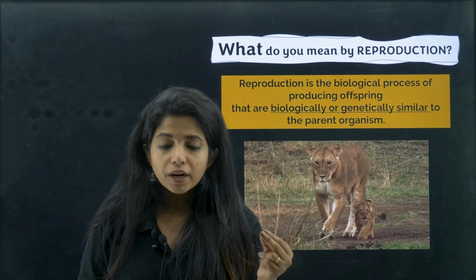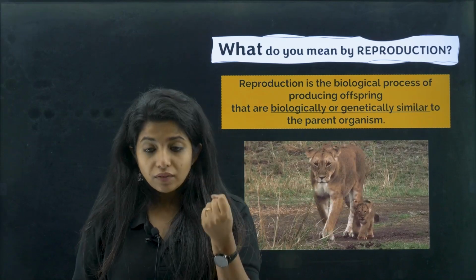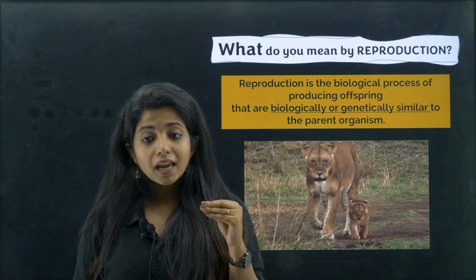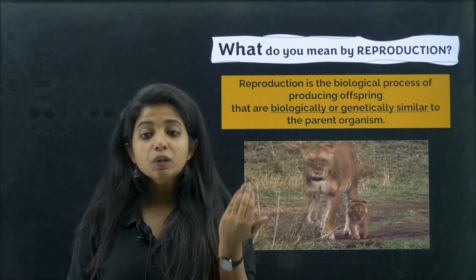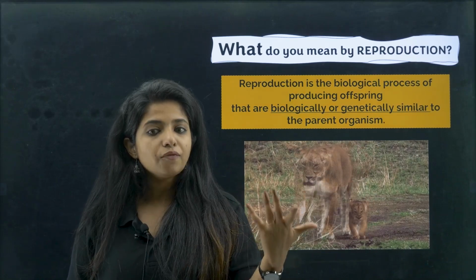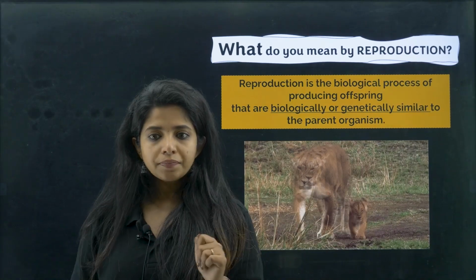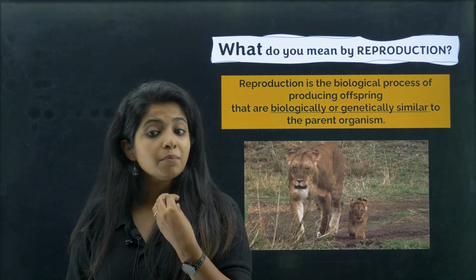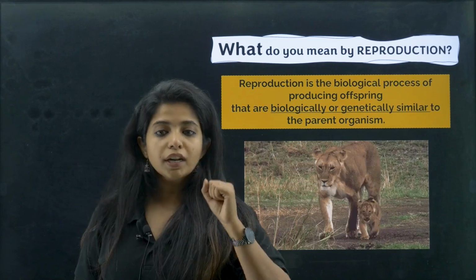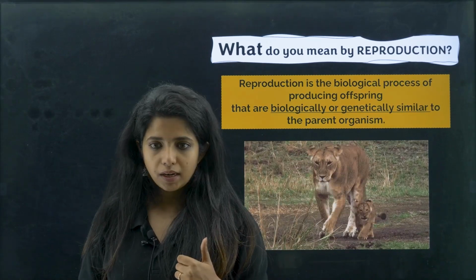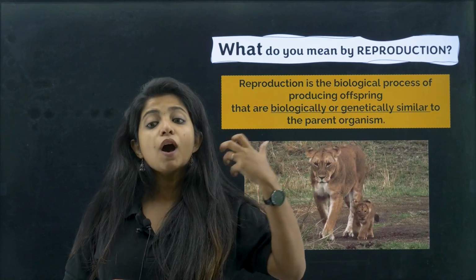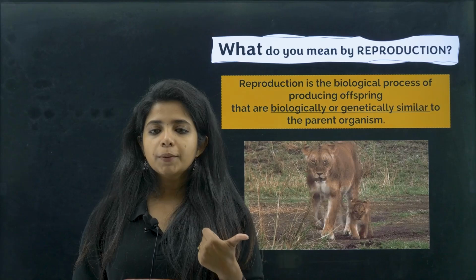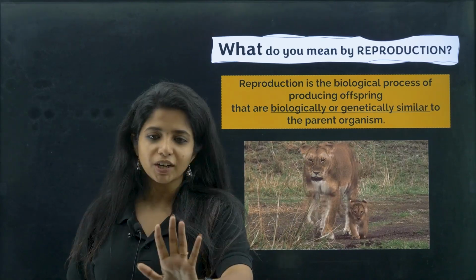Now, second thing, reproduction gives rise to variations. Whenever reproduction is happening, I am not saying asexual or sexual, any reproduction, it can give rise to variations amongst us. And these variations let us survive during unfavorable conditions. For example, I have a variation which you do not have. Some unfavorable condition came and I am able to survive because of this variation in my DNA, in my genetic material, whereas you are not able to survive because you do not have that variation. So variations happening because of reproduction help me survive during difficult situations. Now, how does variation occur during reproduction? I will be talking about that.